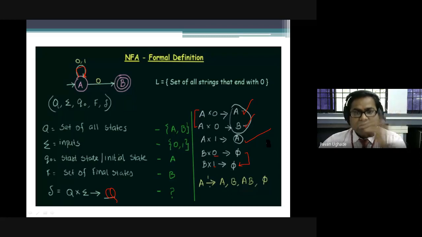In NFA, there is no need of having all unit transitions. There is no need to have a transition on each and every alphabet. If there is no transition on some of the alphabet, that is also valid in case of NFA. It need not process all the strings, in the sense valid as well as invalid. It is only meant to process the valid string. It doesn't take care about the invalid string.